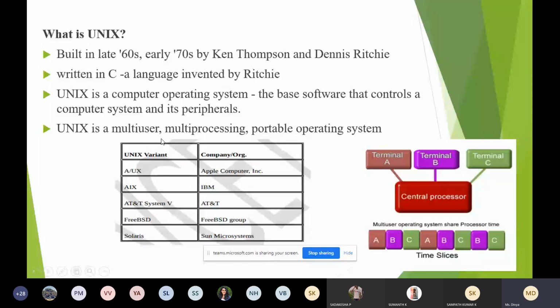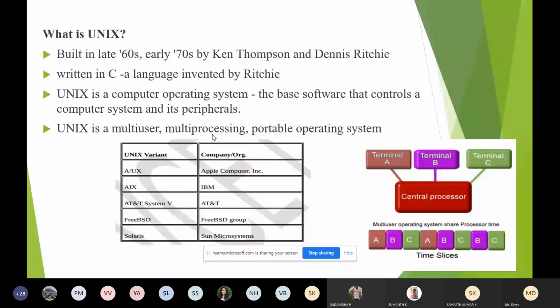You can have two types of operating system. One is a single user operating system, and another one is a multi-user operating system. Single user operating system means it is used by a single person. So one operating system is dedicated to only a single person. But when it comes to a multi-user operating system, multiple persons can use the same operating system. So that is Unix, a multi-user, multi-processing operating system.